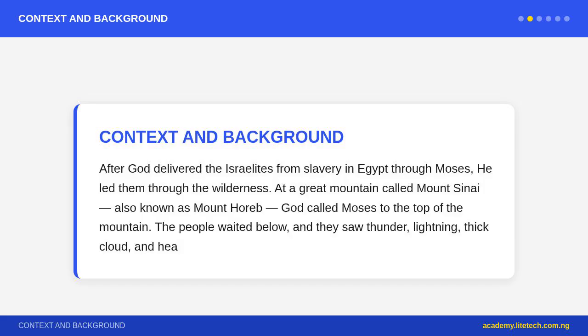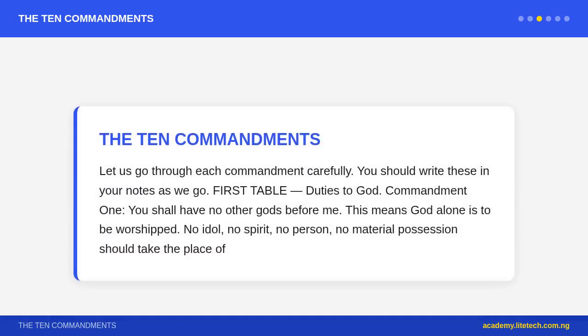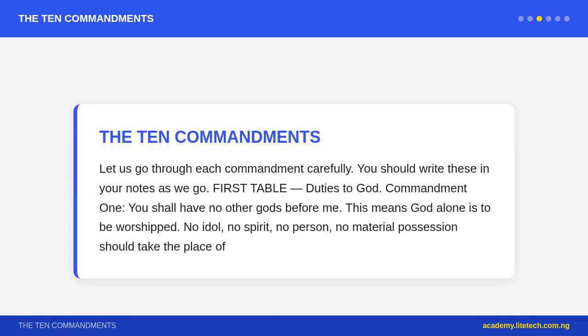The 10 Commandments are divided into 2 groups, called the 2 tables of the law. The first table contains the first 3 commandments, which govern our duties toward God. The second table contains commandments 4 through 10, which govern our duties toward other people. Jesus later summarized the entire law in 2 great commandments: love God and love your neighbor.